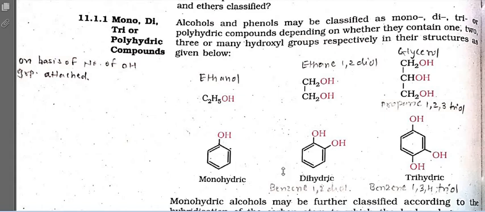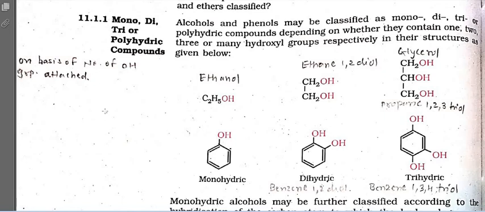Talking about the phenols, the phenol with a single OH is known as a monohydric compound, while at the ortho position, this orthohydroxyphenol, or we can say benzene 1,2-diol, becomes dihydric. Similarly, if this is at the para position, meta or ortho position can also be there. So this will be trihydric, and that is benzene 1,3,4-triol.